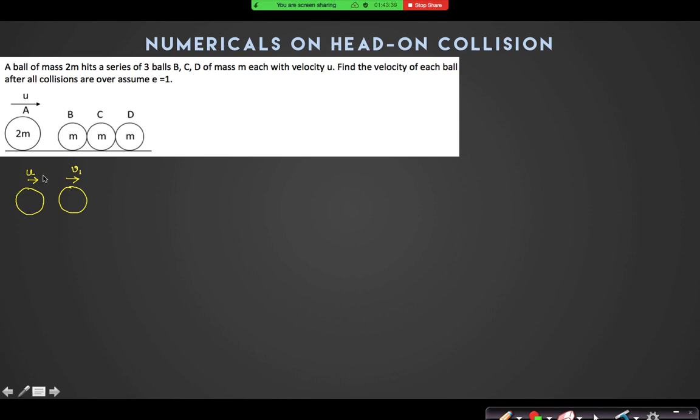Okay, so velocity of A, suppose it changes from u to u1. Please repeat what you've considered. I said just before collision, velocity of A was u and velocity of B was 0, and after collision A becomes u1 and B becomes v1. So what equation can I write? Conservation of linear momentum, can I write 2m u1 is equal. How can we have conservation of linear momentum? Why not? Impulsive force, no.